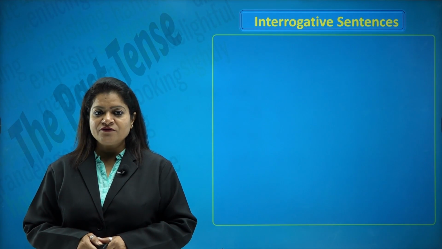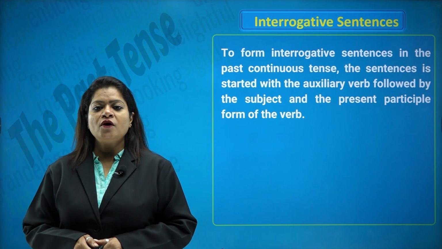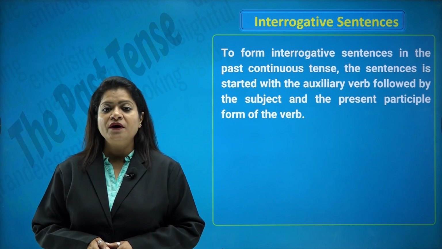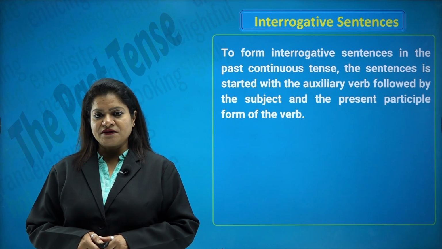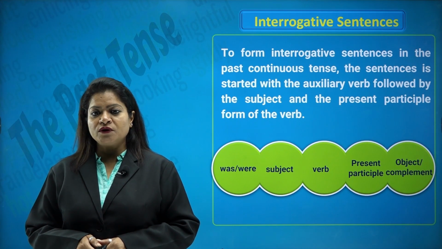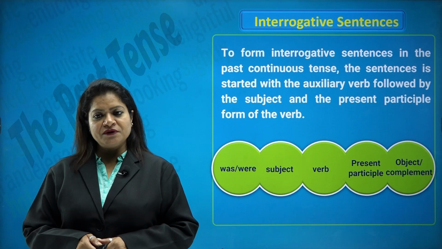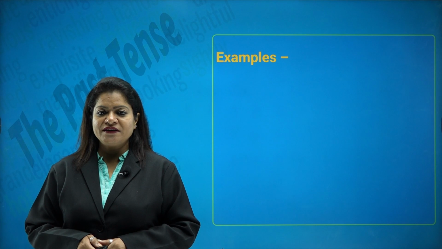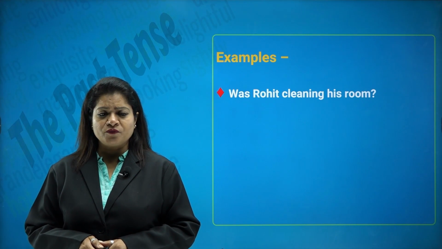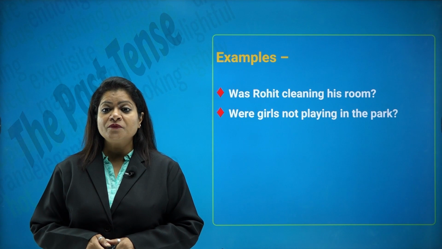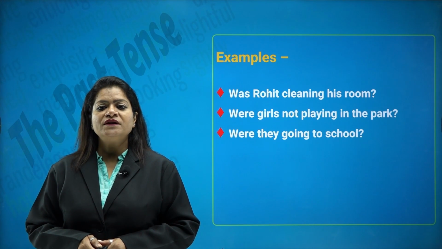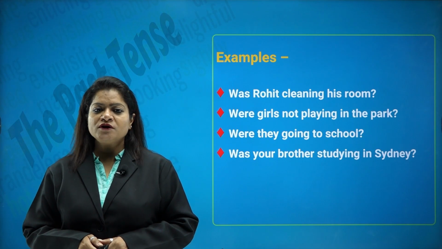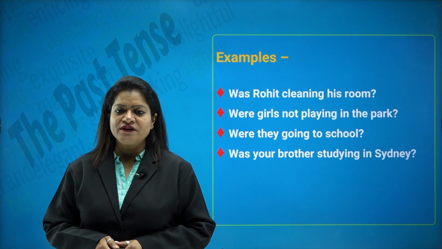Coming on to the interrogative or the question sentences. To form interrogative sentences in the past continuous tense, the sentences are started with the auxiliary verb followed by the subject and the present participle form of the verb. So, the structure is was or were, subject, verb in present participle form, object or complement, and the question mark. Let us look at the examples. Was Rohit cleaning his room? Were girls not playing in the park? Were they going to school? Was your brother studying in Sydney? So, why was? Because now we are talking of one person, which is singular, that is why was.